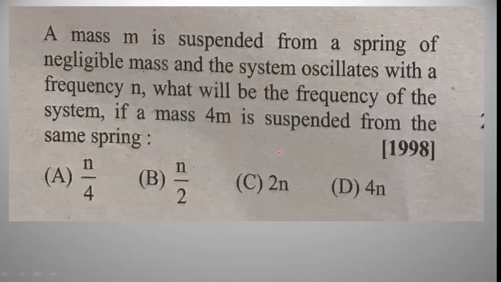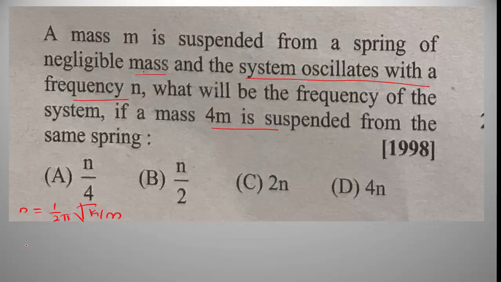And the next problem is mass M is suspended from a spring of negligible mass and the system oscillates with the frequency n. What will be the frequency of the system if a mass 4m is suspended from the same spring? The frequency of the system, that is n is equal to 1 divided by 2π root of k divided by m.